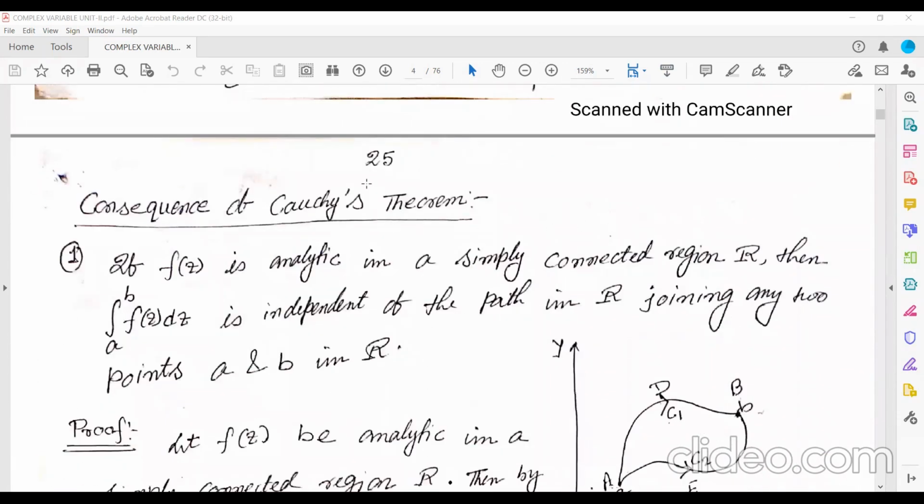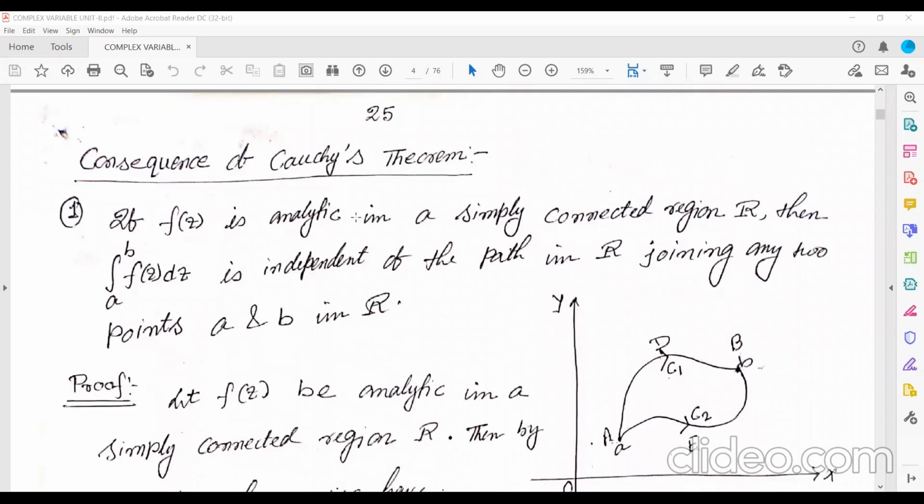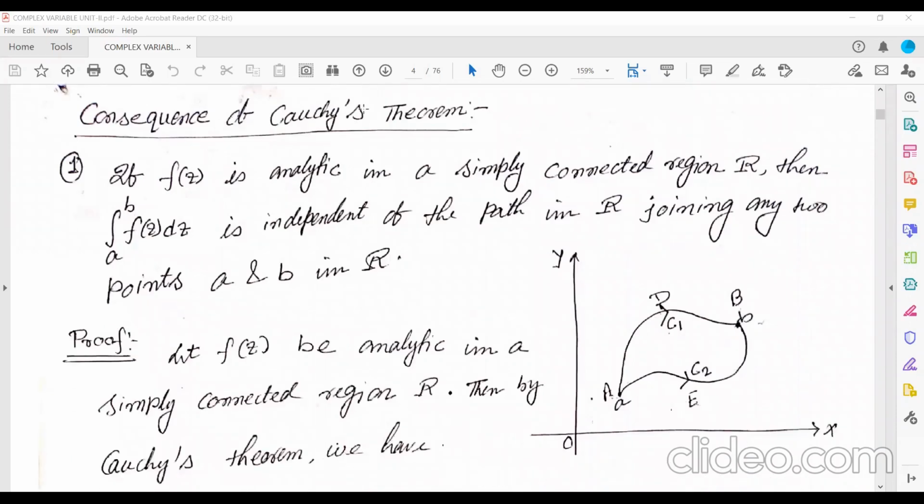Next, there are some properties we can derive from the Cauchy theorem. So that is your consequence of Cauchy theorem. The first one is what? If f(z) is analytic in a simply connected region R. If your function f(z) is analytic in a simply connected region R, then, obviously you know what is a simply connected region. There should not be any hole. If you join any 2 points, the line should be within the region.